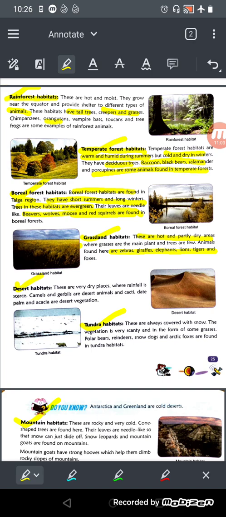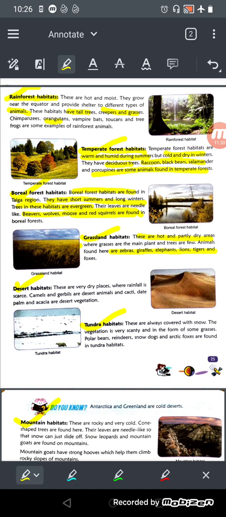Do you know why? Because the grasses are mostly dry, and the color of the grass and the color of the body of lion and tiger are the same. So they hide themselves under the grass and wait for their prey. It helps them catch prey, and they can save themselves from their predators as well. That process is called camouflaging.